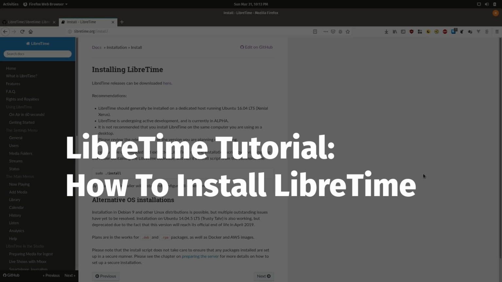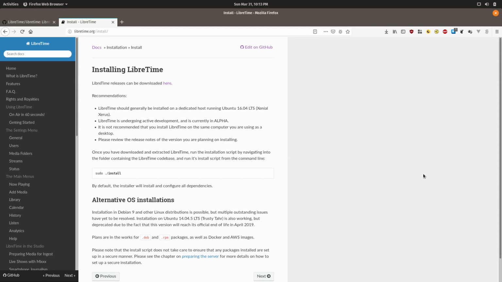Welcome to the LibreTime tutorial series. This tutorial will describe how to install LibreTime using the latest code from GitHub.